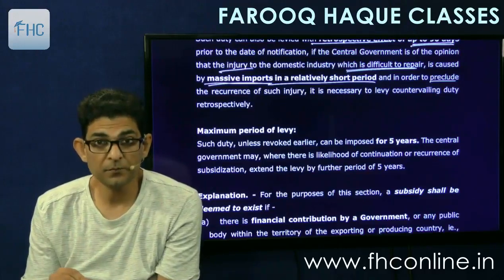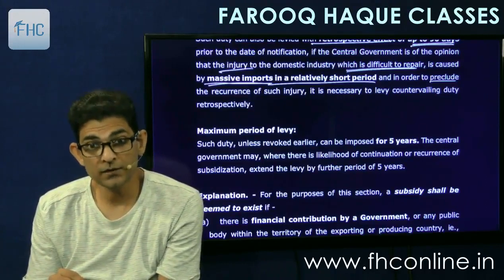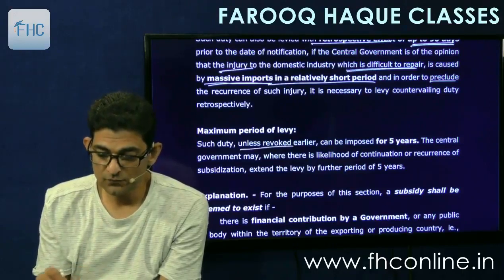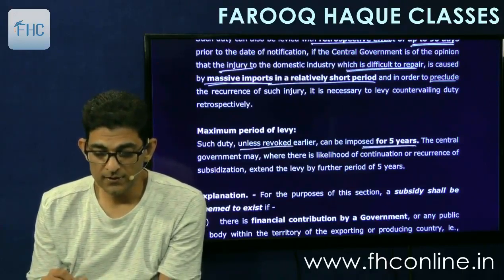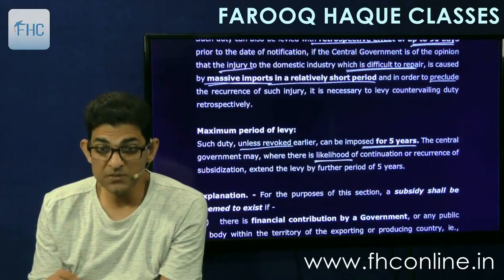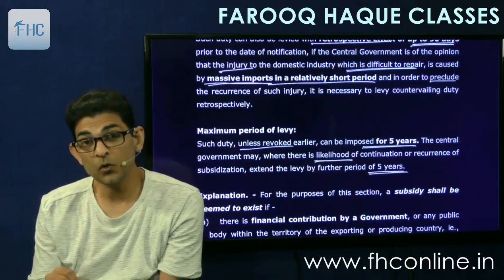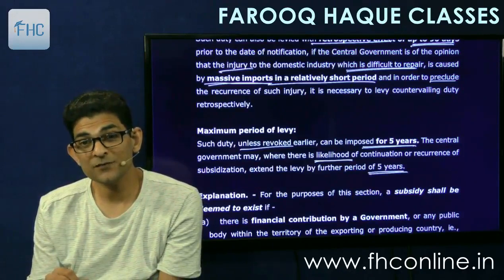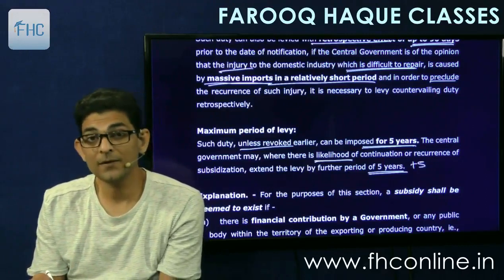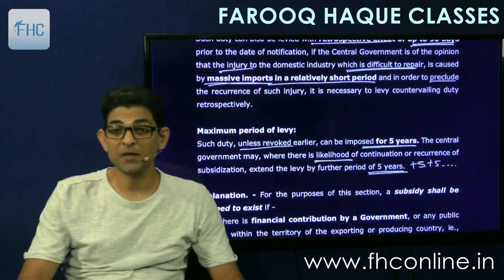Then maximum period of penalty. So it says the such duty, unless revoked earlier, means the government has also got the power to revoke it, can be imposed for 5 years. And the central government may, where there is a likelihood of continuation or recurrence of subsidization, extend the levy by further period of 5 years. Then what? After the next 5 years, then what? Then it can be extended for another 5 years, and then another 5 years, and so on and so forth. So there is no maximum time limit here.